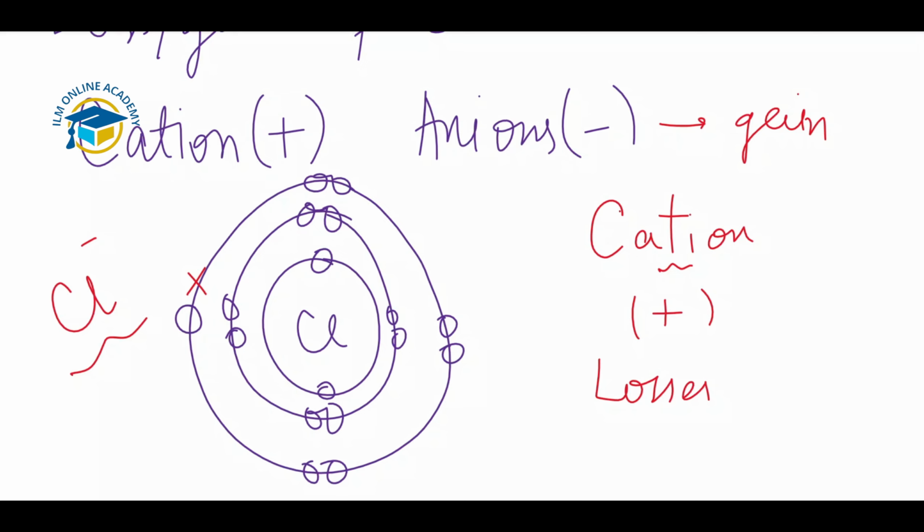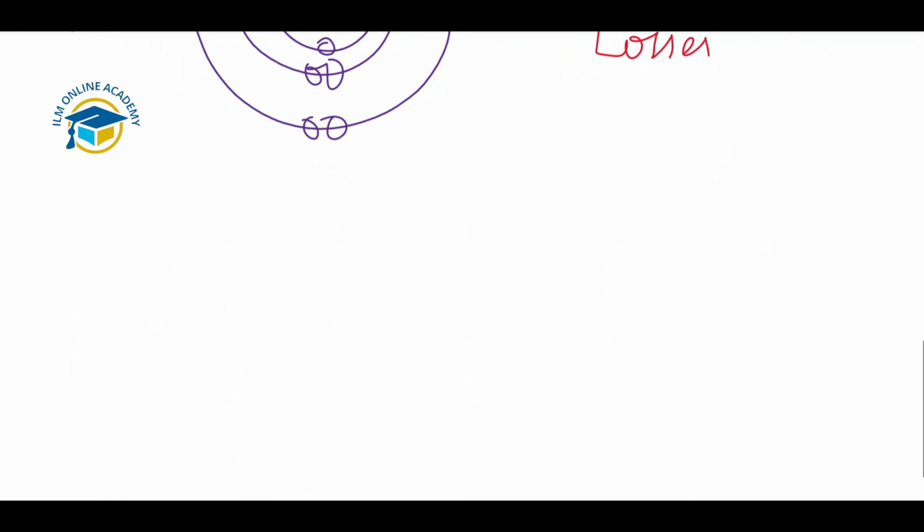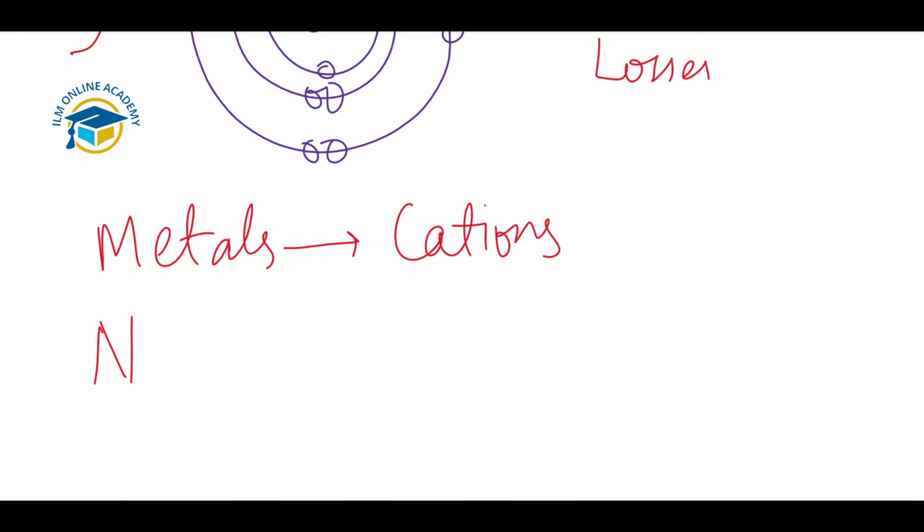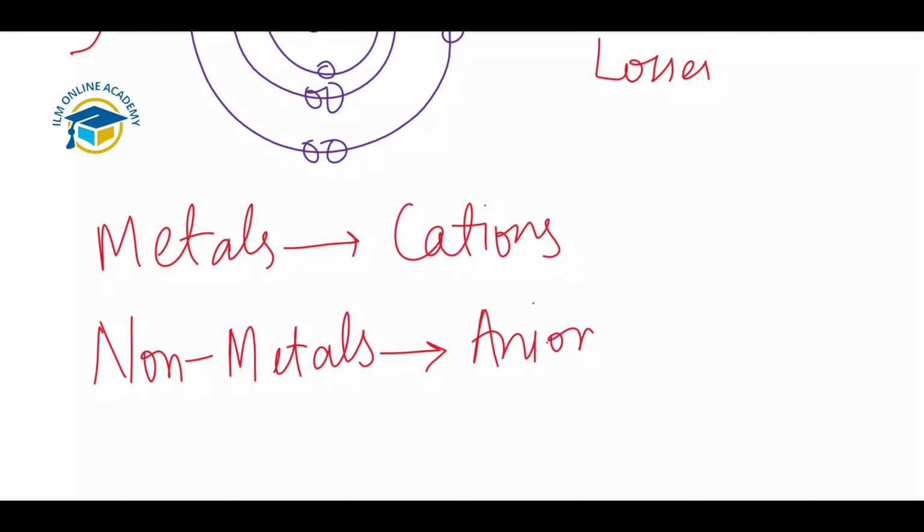All the metal atoms lose their electrons to other atoms to become positively charged ions. Metals are included in the category of cations because metals have free electrons and they donate their electrons. All the non-metals gain electrons just to complete the valence shell because they don't have free electrons to donate, so they form anions. So these are examples from our periodic table: metals form cations and non-metals gain electrons to form anions.